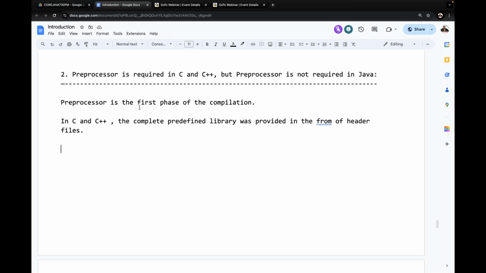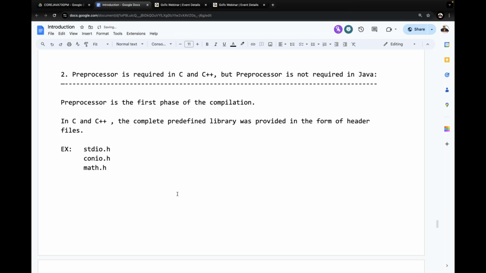Now tell me some examples of these header files: stdio.h, conio.h, math.h, and so on. So many are available. In C and C++, the complete predefined library was provided in the form of header files: stdio.h, conio.h, math.h, and so on.